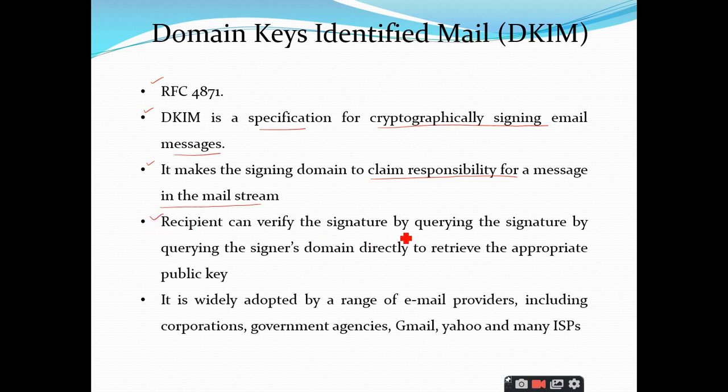The recipient can verify the signature by querying the signer's domain directly to retrieve the appropriate public key. And it is a widely adopted standard by a number of government agencies, corporations, Gmail, Yahoo, and many ISPs. So this is all about the introduction part. Clear?